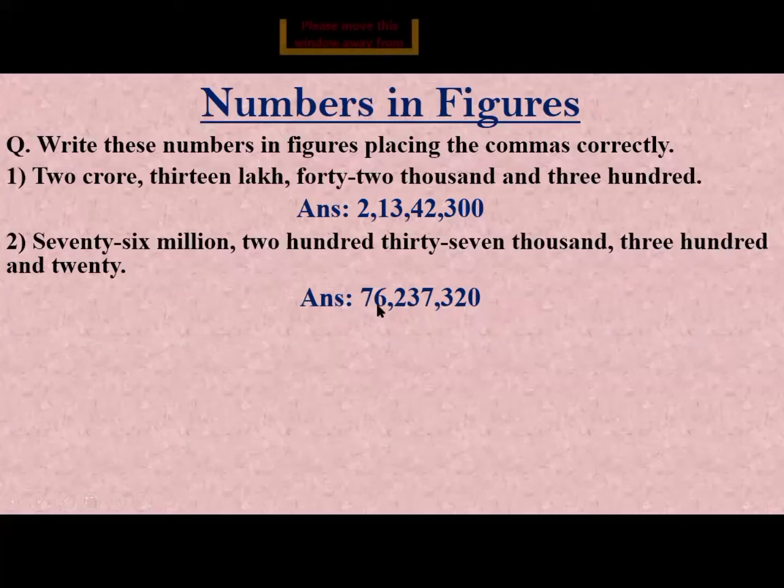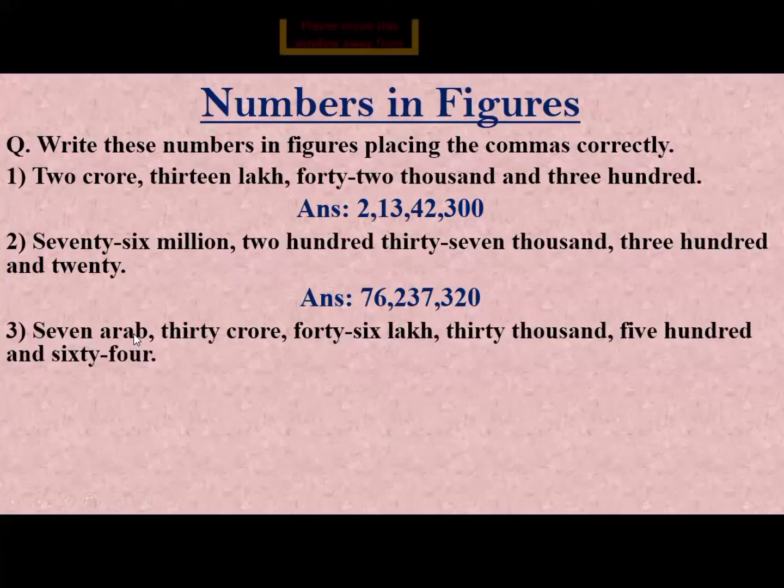So this number is called 76,237,320. After each group, we put a comma. After 76, we put a comma because this is the million group. After the million group, we put a comma. And after 100,000, we put a comma. You can see here in the international system, each group consists of 3-digit numbers. So after the unit group, we put a comma, and after the 100,000 group, we put a comma.